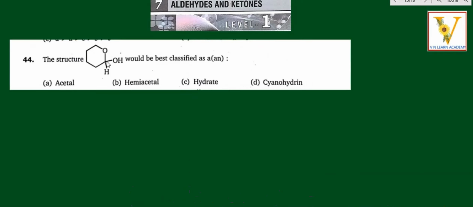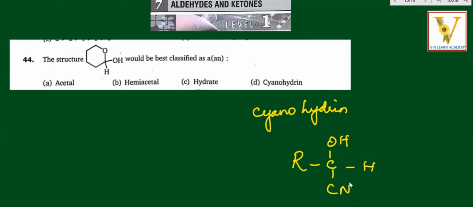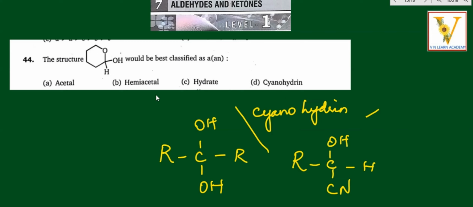The next question: the structure of this compound would be best classified as an acetal, hemiacetal, hydrate, or cyanohydrin. Let us check each form. First, cyanohydrin: R, C, here OH, here H, here CN. So this is cyanohydrin. Whereas hydrate is R, C, here R, here OH, and here also OH. So this is the hydrate form.